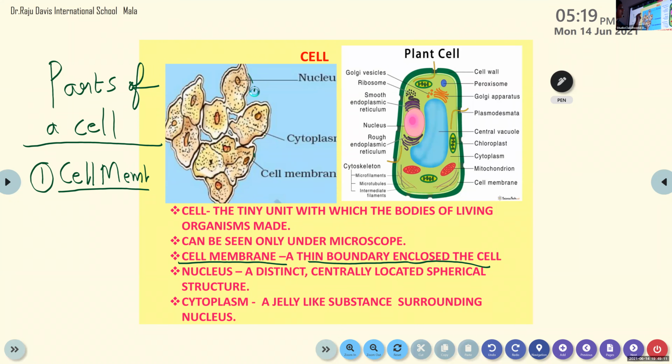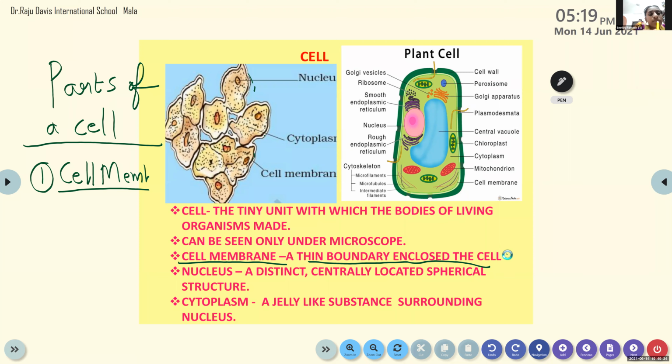Have you seen it? A black boundary. That is known as cell membrane. You know that when we draw a football field, we have a boundary. When you make a house, there is a boundary. So it is the same thing. What is cell membrane? A thin boundary that encloses the cell.